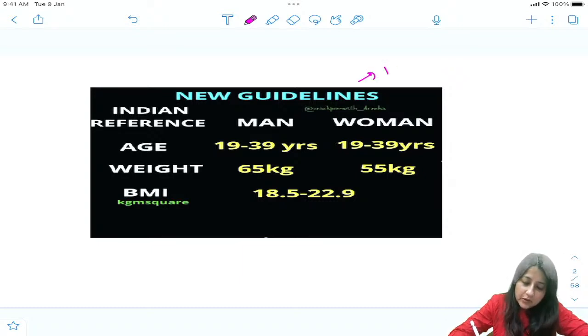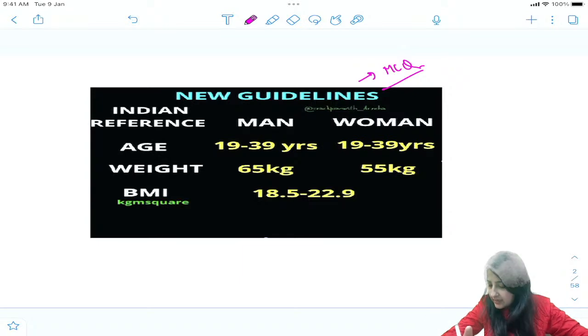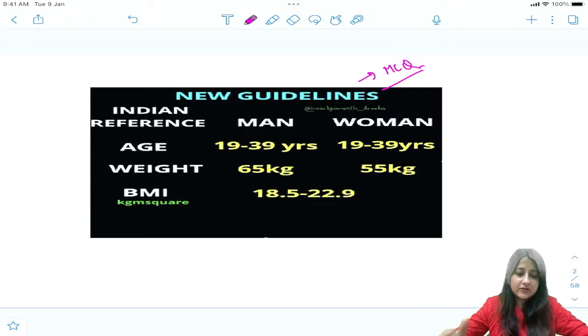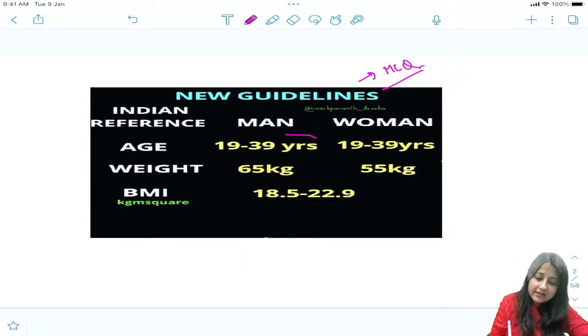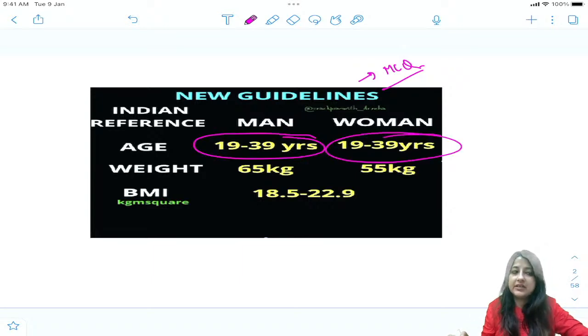This is a very important MCQ oriented slide. Who is a reference man and a reference woman? Just look at this slide. You will get MCQs, but first we're going to have a look at some of the important things. So for reference man, remember, age is 19 to 39, woman also 19 to 39. These are some last minute points.